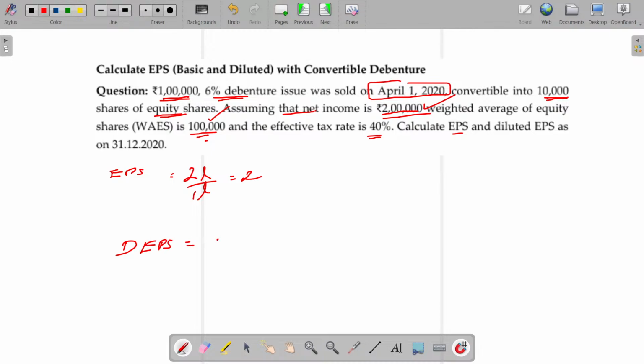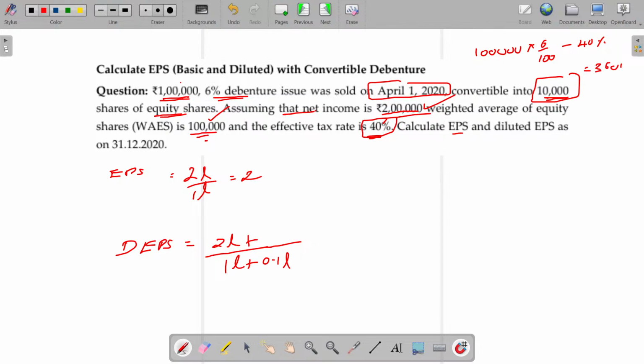In case of diluted EPS, what could be the change in the earnings? What could be the change in the number of shares? Should be includable. Because of this conversion, the number of equity shares is increasing by 0.1 lakh. Because of this, for 1 lakh, you save 6% interest payment, that is 6,000. Interest you can debit to the P&L account. If you are debiting, 40% tax savings will be there. Now you are losing that benefit, so minus 40% tax. Actually, your income will increase by how much?